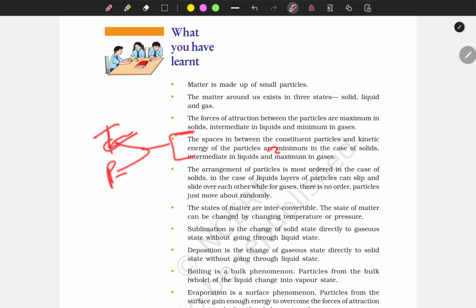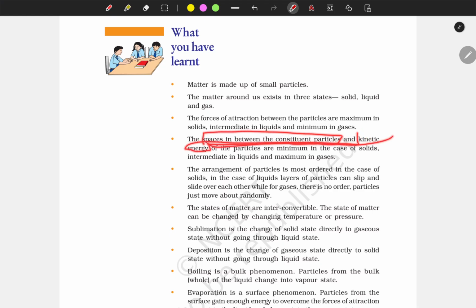By doing this, we can increase or decrease the distance between the particles and their kinetic energy. The arrangement of particles is most ordered in solids. In liquids, layers of particles can slip and slide over each other, while in gases there is no order. Particles just move about randomly.